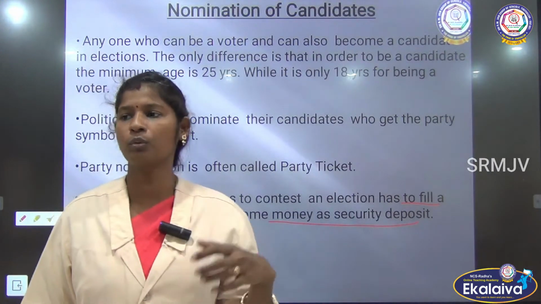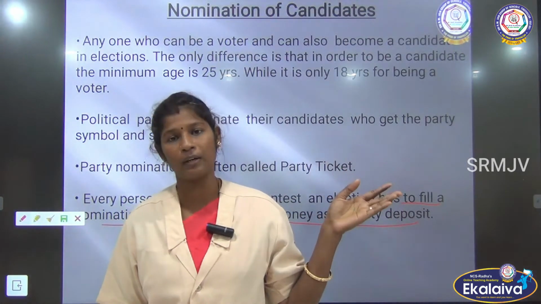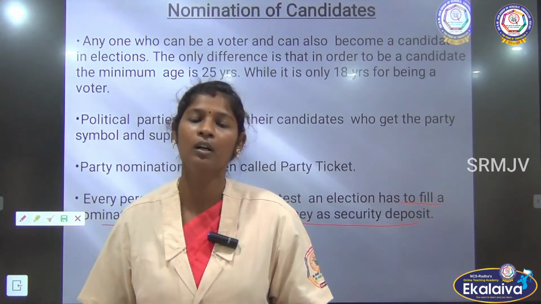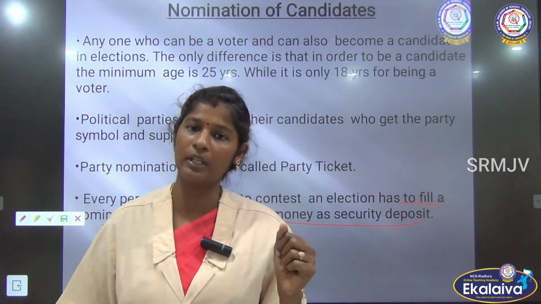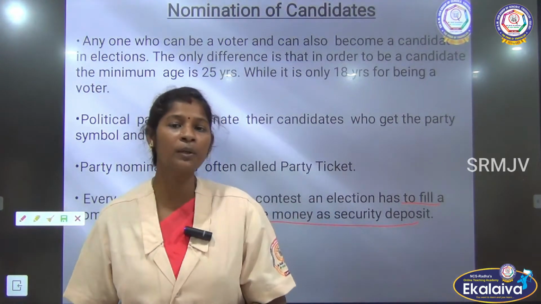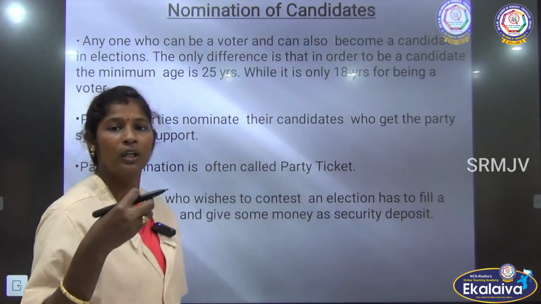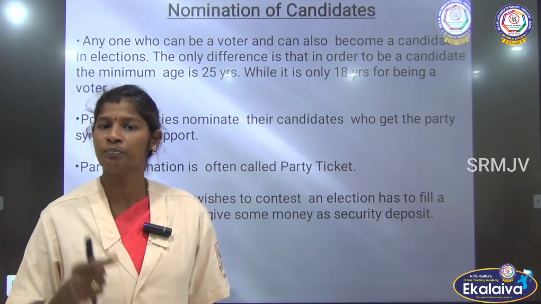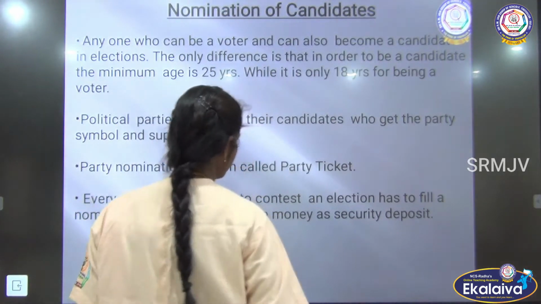Whoever wants to participate in the election can go to the district collectorate and fill the nomination form in front of the officer, and they have to give some amount as a security deposit, in the form of a DD. So the person who wishes to compete in the election has to fill the nomination form and submit some amount of money as a security deposit.